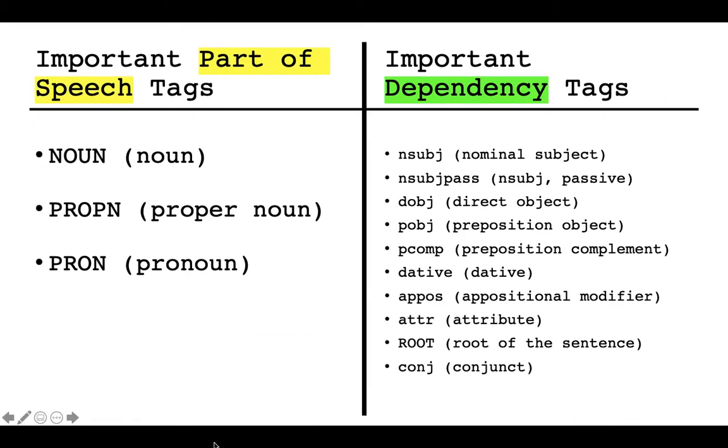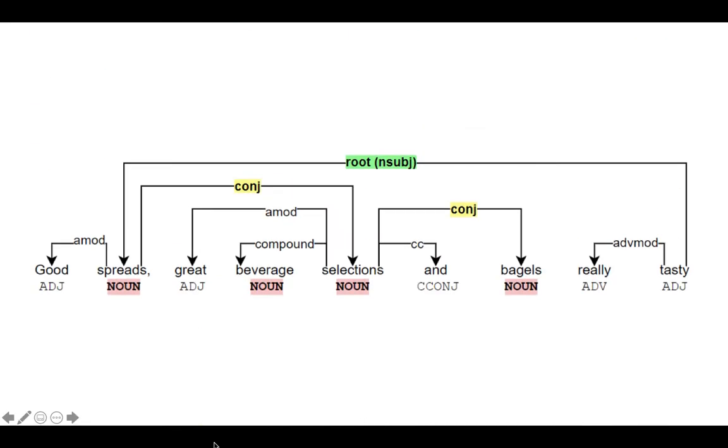The noun chunk extraction function looks for specific dependency and part-of-speech tags. If the token's part-of-speech tag is none of these important ones, it is skipped, as it can't be part of a noun chunk. If it does, the next rule is checked. If the dependency tag of the token is any of these important dependency tags, it is selected along with its children as a noun chunk. The parent token is also checked to see if it belongs in the noun chunk through using the same rules. Coming back to our sentence, the important tags are already highlighted. From this, we extract noun chunks.